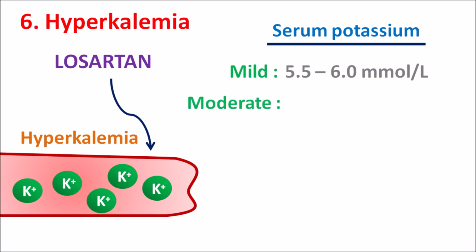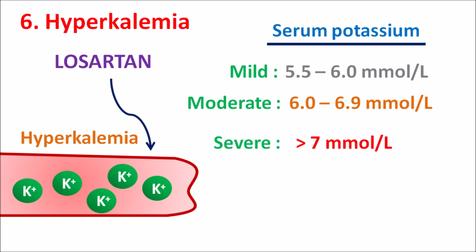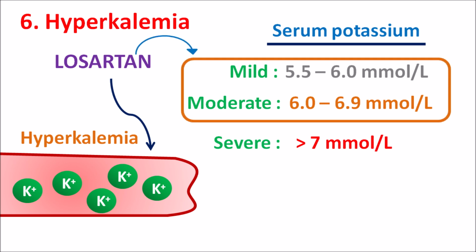In moderate hyperkalemia, the serum potassium levels range from 6 to 6.9 millimoles per liter. And in severe hyperkalemia, serum potassium levels are greater than 7 millimoles per liter. Now, Losartan can produce a mild to moderate hyperkalemia in a few patients with any risk factors.